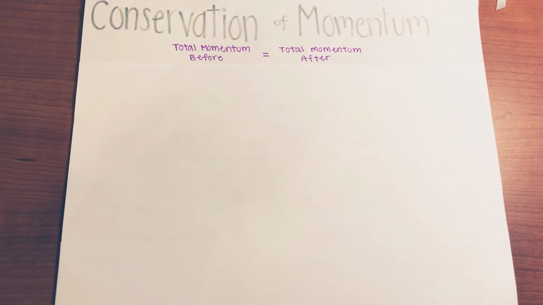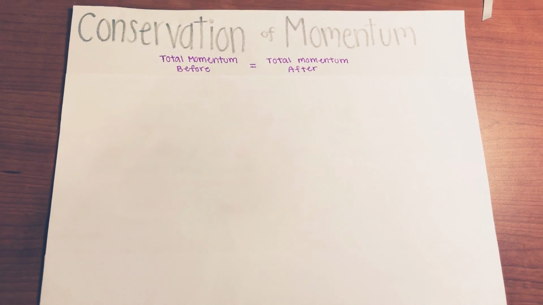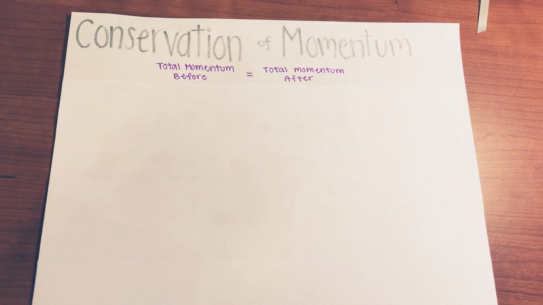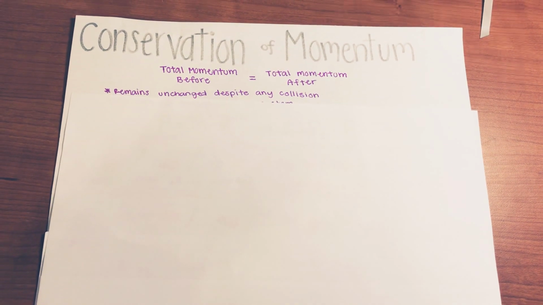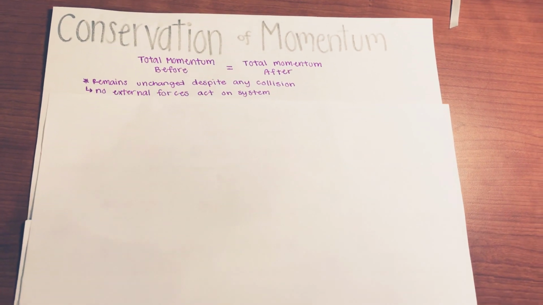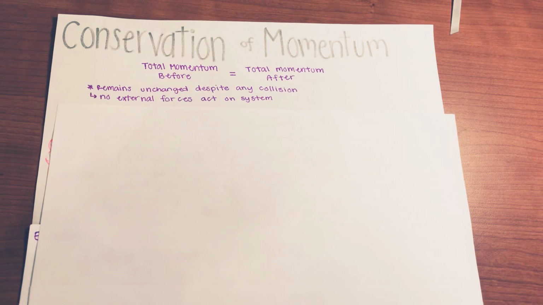Hello, so we're going to start with conservation of momentum. The law of conservation of momentum states that the total momentum before must equal the total momentum after. This means that the momentum will remain unchanged despite any collision. However, it also means that no external forces must act upon the system.